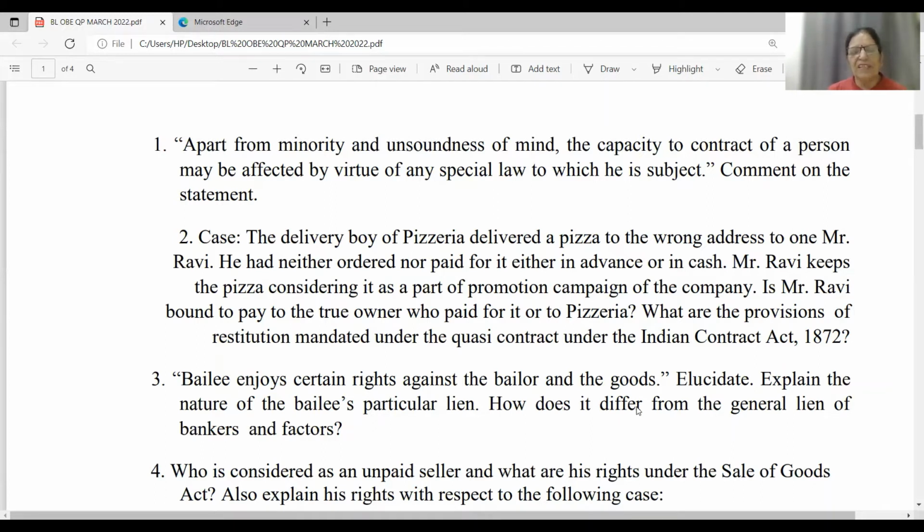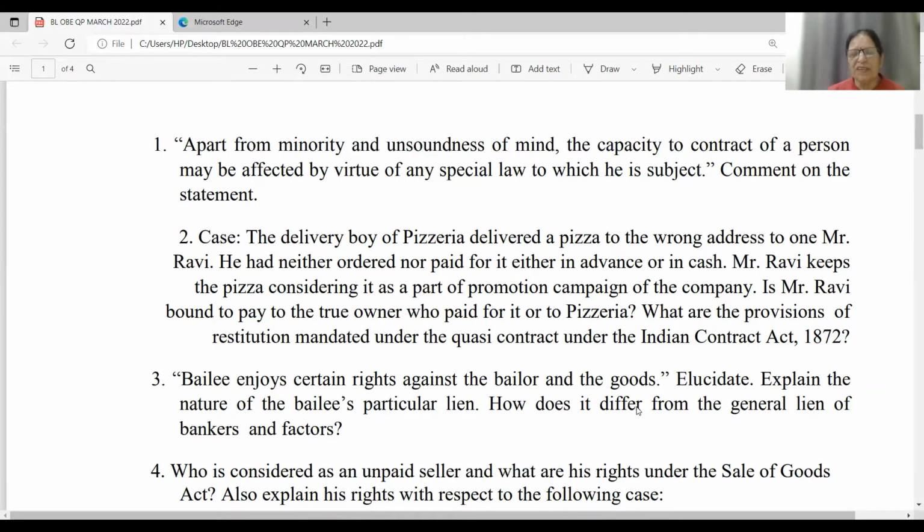Now, bailee enjoys certain rights. Of course, friends, bailee enjoys certain rights against the bailor. Duties of the bailor are the rights of the bailee. So, friends, for this, you can refer to my video on bailment, okay? There, I have written the rights and duties of bailor and bailee. So, those points you can include under this, and you have to explain with examples.